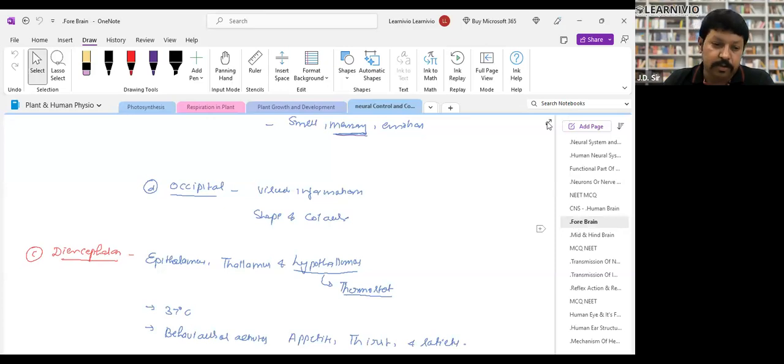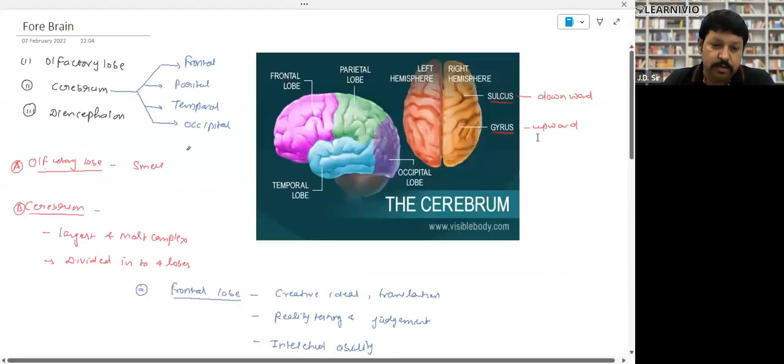Then forebrain. Here everything is written. So there are wave-like structures in our brain. These downward structures are called sulcus, and these uplifted structures are called gyrus. So the brain is made up of these kinds of sulcus and gyrus, right? Look, frontal means front part. We have discussed this in the last chapter. Parietal means rooftop, right? Occipital, backside. Temporal, this temple side, right?